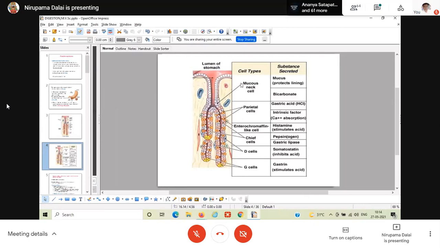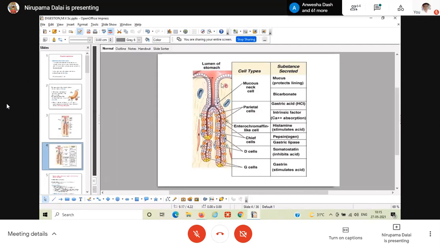Okay, first one, you just tell me one by one. First one is the surface epithelial cell. Very good. Then second one is mucous neck cell. Third one is parietal cells, oxyntic or parietal cells. Very good. Fourth one is enterochromaffin-like cell.